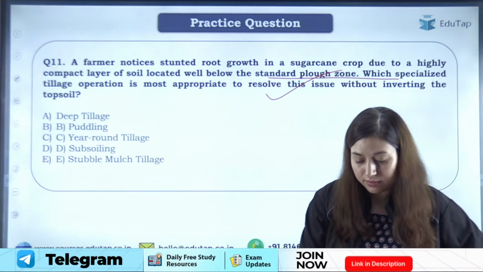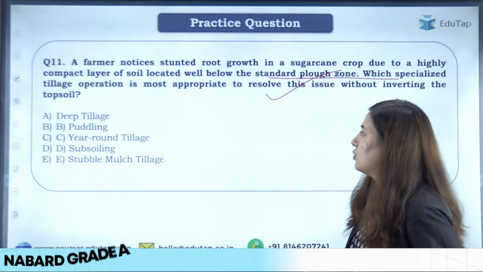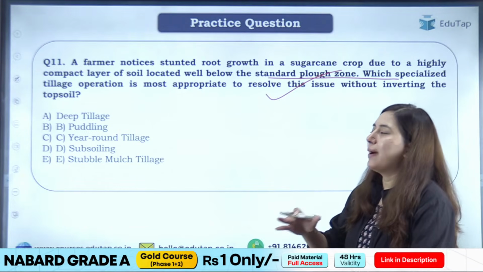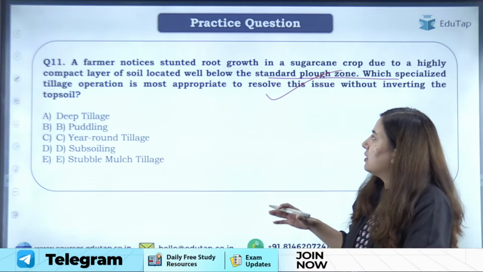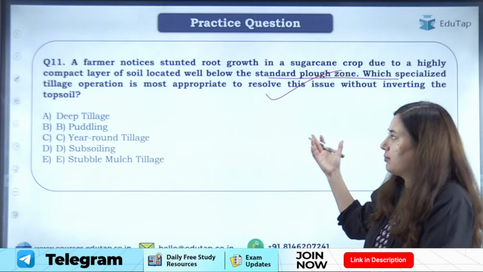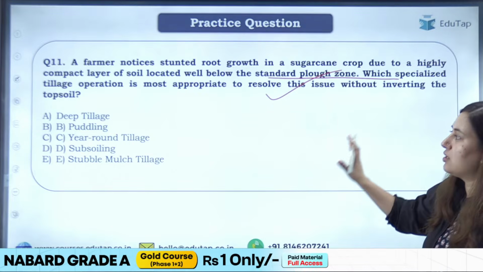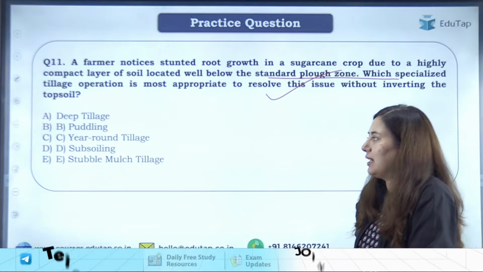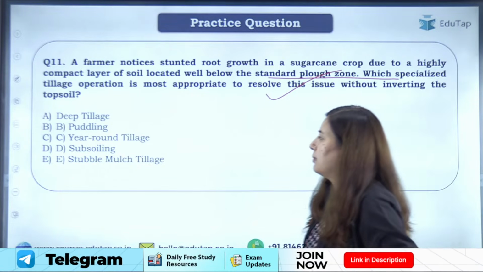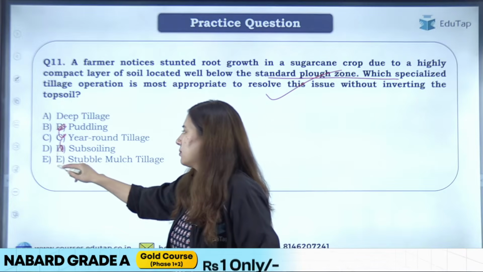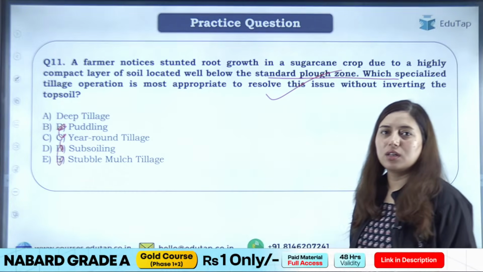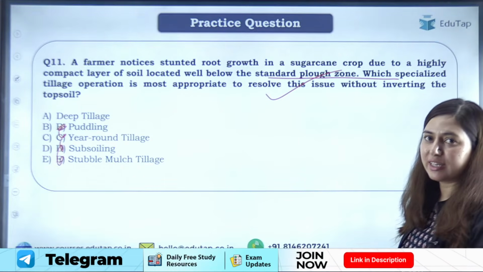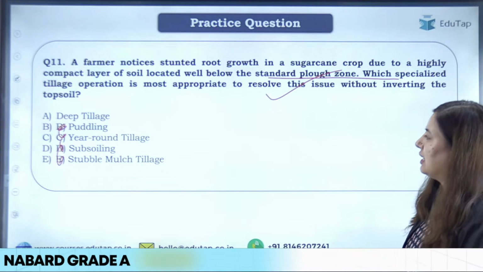Anybody with the answer? So understand the question. The question is saying that a farmer noticed that there is a compact layer in the soil, okay? And he wanted to grow sugarcane. So what kind of tillage operation must he do in order to resolve this issue? Your options are deep tillage, puddling, year-round tillage, subsoiling, stubble mulch. What will be the answer? Okay, let's understand this concept. Let's understand what the different types of special purpose tillage are, and then I'll give you the answer.